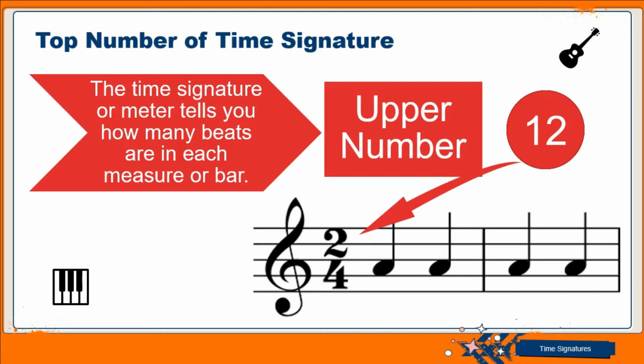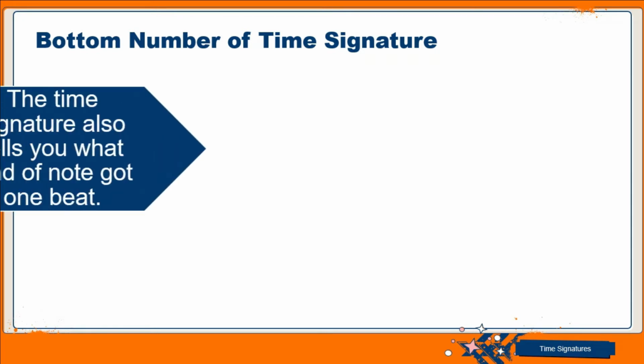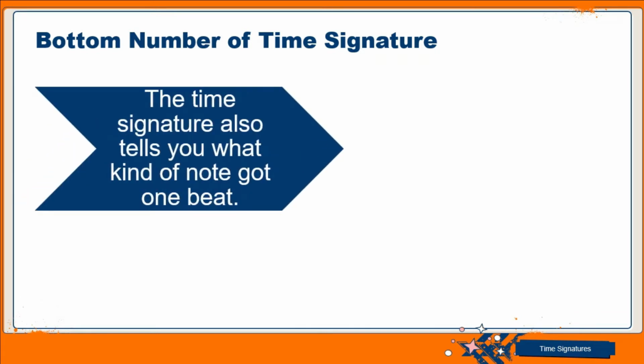Okay, now the bottom number is the next in line, and the bottom number is very, very important, because if you know the top number, by saying okay, it's going to be 2 beats, for instance, or 4, or 6, or 9 or 12, the bottom number will enable us to know which note is going to get 1 beat.